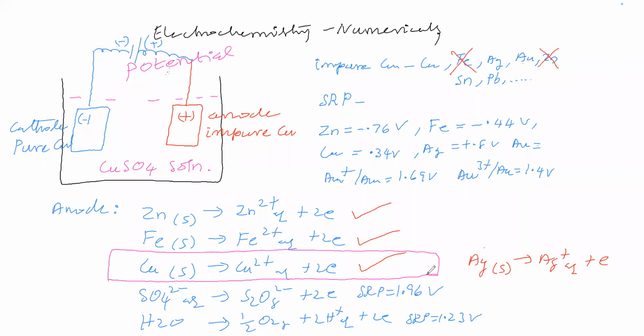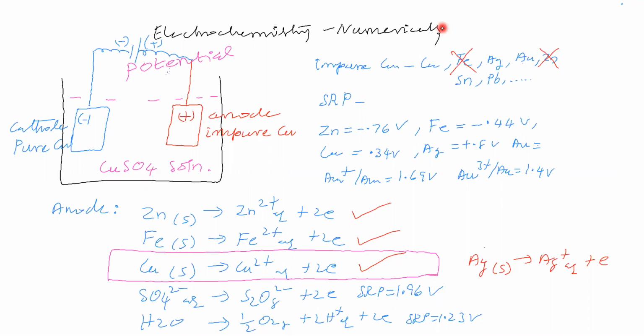Mainly this should be possible. That much potential only they are applying, such that this must take place.